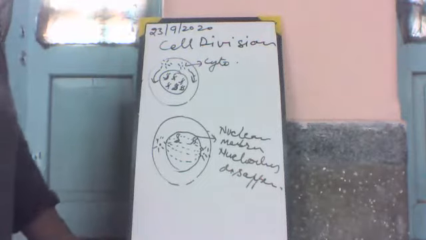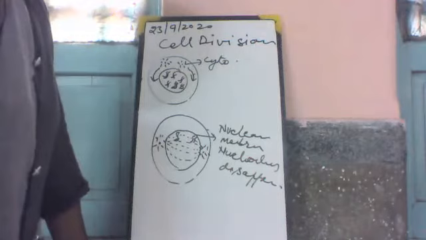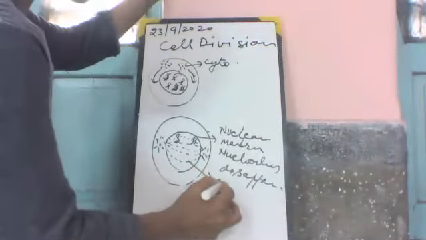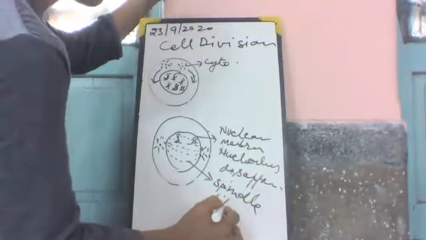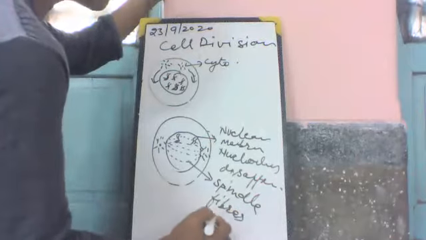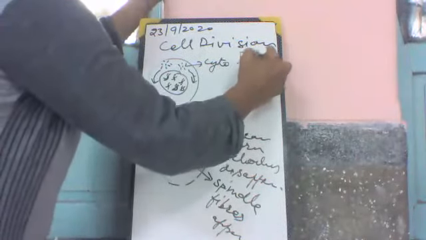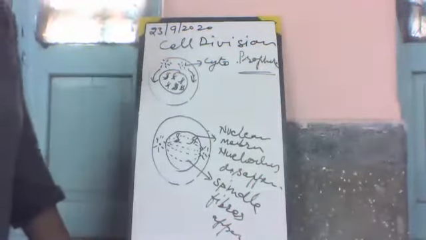Nucleus and nuclear membrane disappear. Spindle fibers appear. These are the spindle fibers. This is the phase of prophase, the first phase of mitosis.